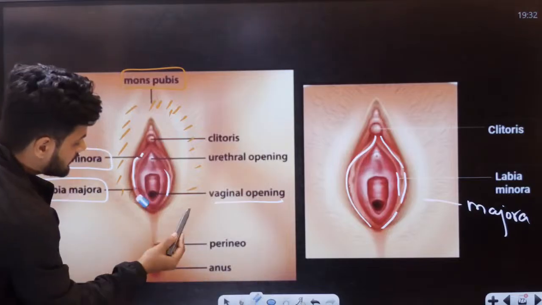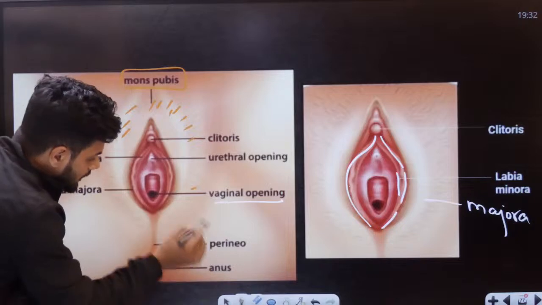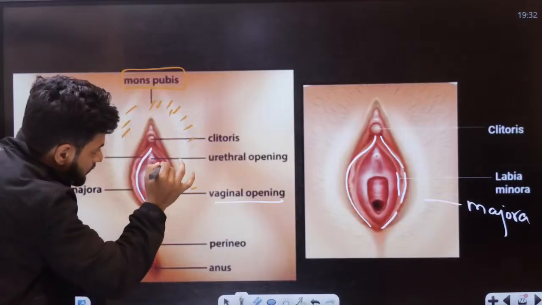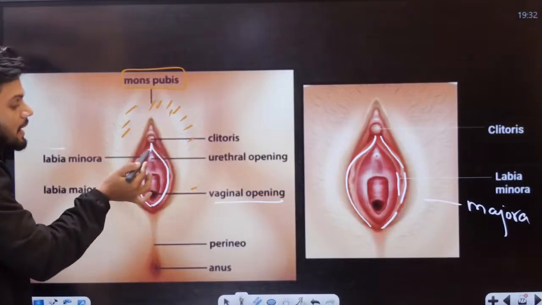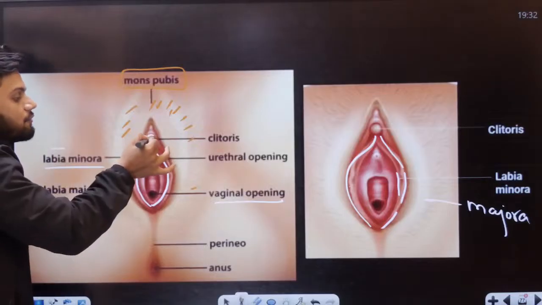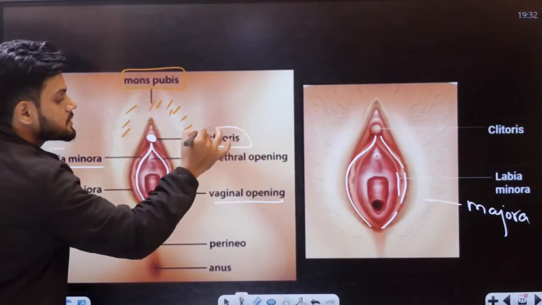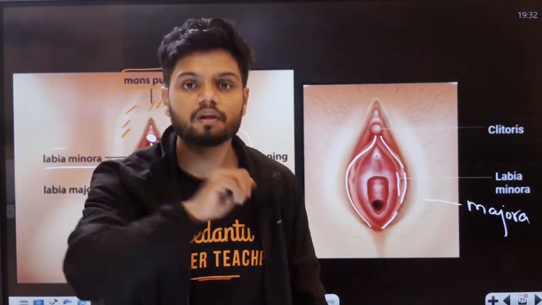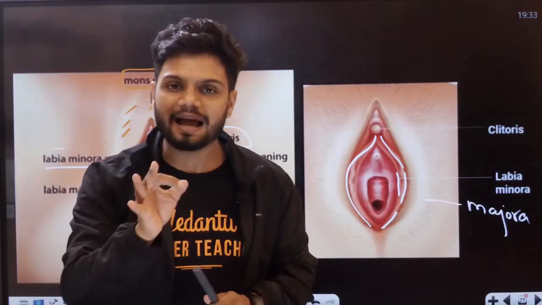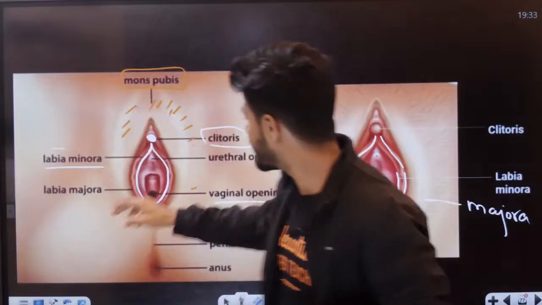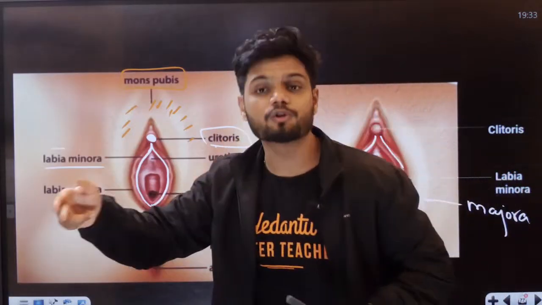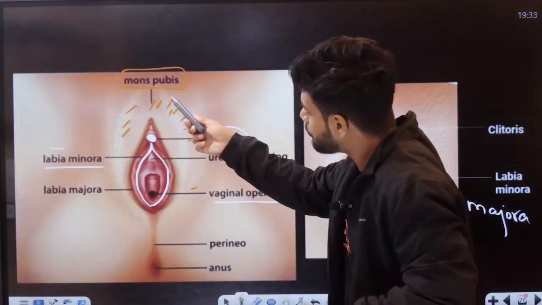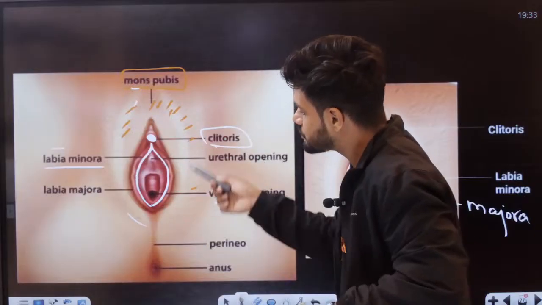Now, if you notice clearly, the labia minora is going upwards. At the top part of the labia minora, you see a small finger-like structure called the clitoris. Now, students, remember, in the case of male we had erectile tissues. Here also we have erectile tissues. The erectile tissues present here are in the clitoris. This is labia minora, labia majora, and this is called the mons pubis on the top. This entire part is called the mons pubis.